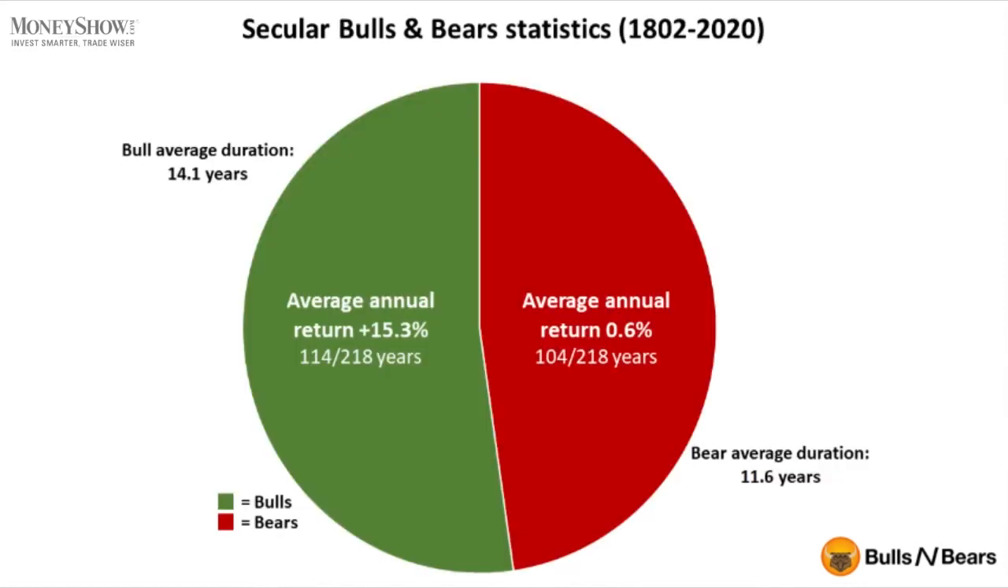Now, for 104 of the 218 years, the market was in a secular bear, and for 114 of the 218, a secular bull. The average per annum gain for a secular bear was 0.6%, and for a secular bull, 15.3%. The average duration for a secular bull was 14.1 years, and for a secular bear, 11.6 years.